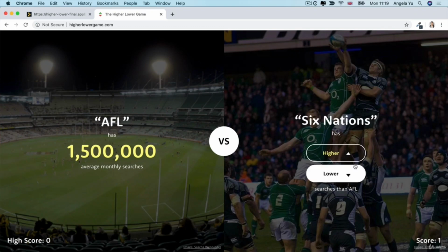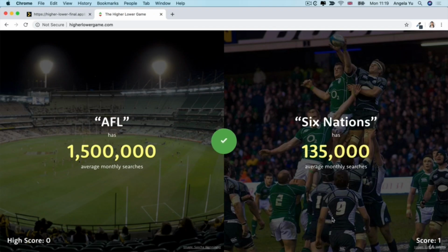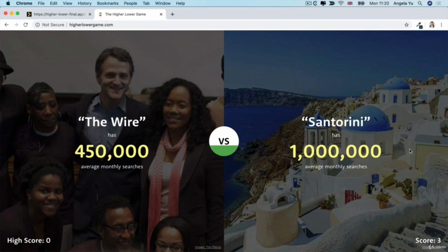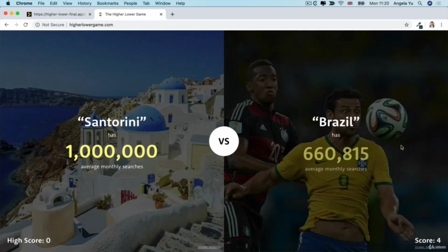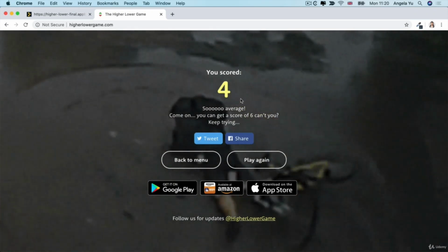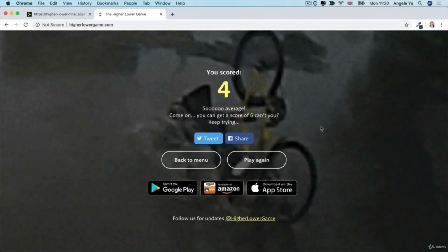So Six Nations rugby versus AFL, who has lower? I think this probably has lower, and I'm right. And you keep going until you get it wrong. And it's a weirdly addictive game for some reason. Okay, so now I've gotten it wrong and it tells me how many I got right as my score, and I can play again if I wish to.